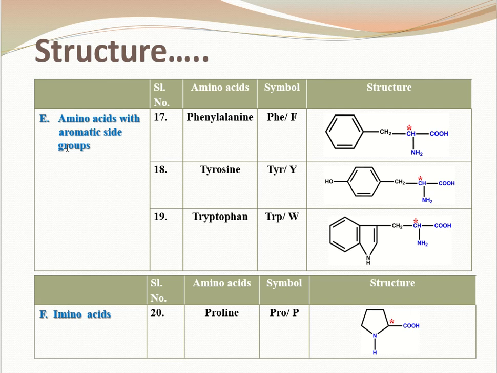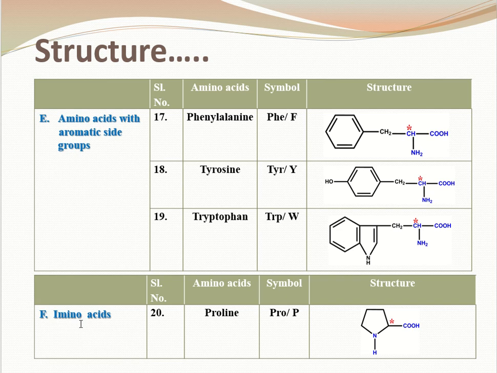Next is the amino acids with aromatic side groups. Here we have represented three amino acids: phenylalanine, tyrosine and tryptophan, PHE, TYR. Here TRP has been used. Okay, so all these amino acids carry an aromatic group along with them. Aromatic groups you must be knowing. Any doubt you may comment in the comment box.